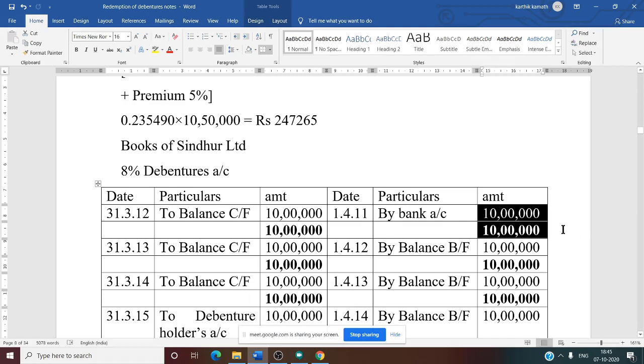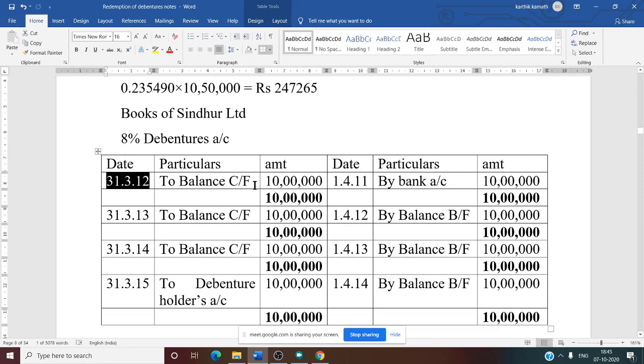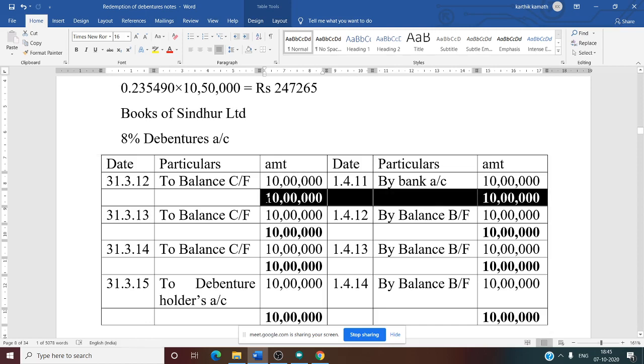Okay. So now we know the opening balance, that is by bank account 10 lakh. At the end of the financial year, that is on 31/3/2012, no other information, so to balance carried down, that is 10 lakh itself. So the total of the first year is 10 lakh itself.